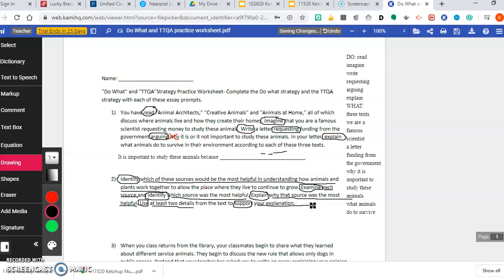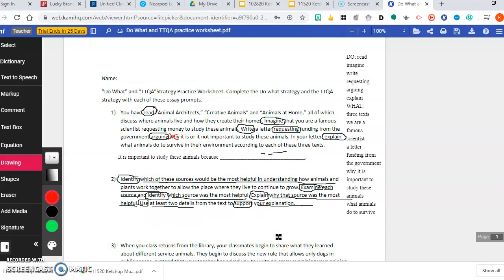So notice everything that's circled is a do word, and that should go into your do column. Everything that's underlined is a what word or a what phrase. Now, I need to do my TTQA. I know I'm skipping the chart, but the chart takes a lot of time, and I really just want to focus on the strategy with you.